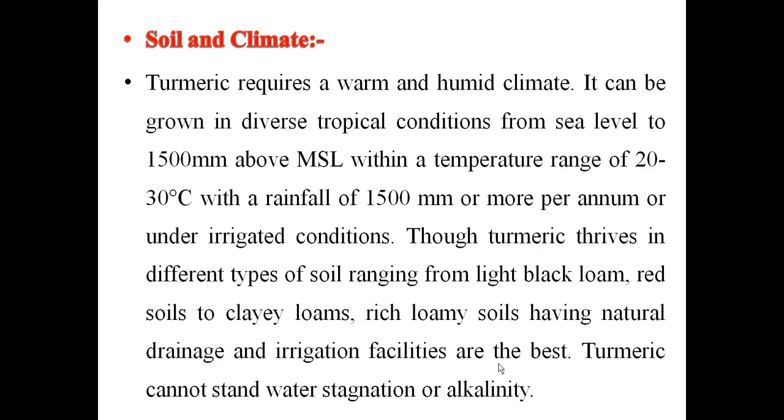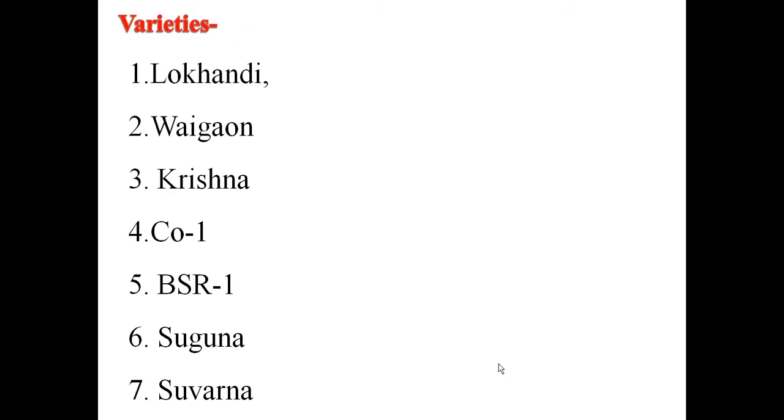Turmeric thrives in different types of soil, ranging from light black loam and red soil to clay loam. Rich loamy soil with natural drainage and irrigation facility is best. Turmeric cannot stand water stagnation or alkaline soil.